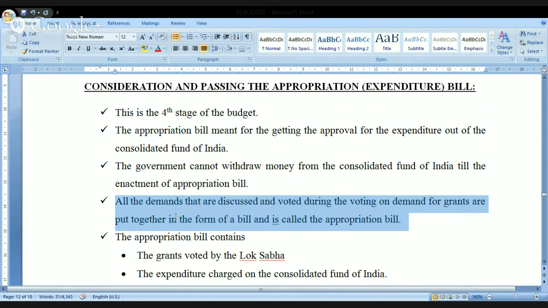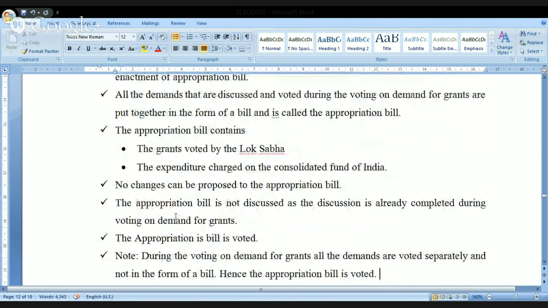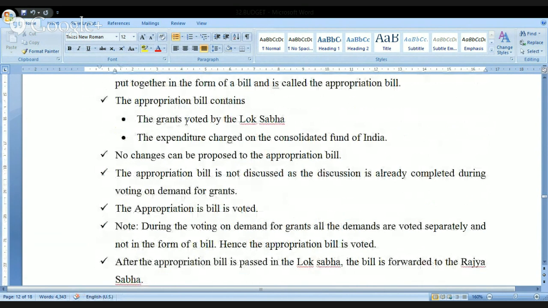The appropriation bill contains the grants voted by the parliament and the expenditure charged on the consolidated fund of India. In the previous class, we explained very clearly the meaning of charged expenditure and the meaning of expenditure made. If it is expenditure made, only on that will voting take place. If it is expenditure charged, that particular expenditure is meant only for discussion and not for voting.